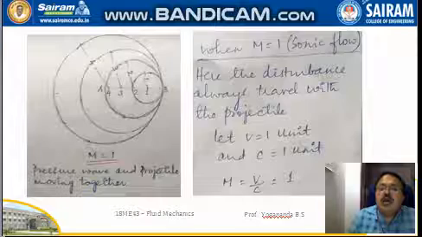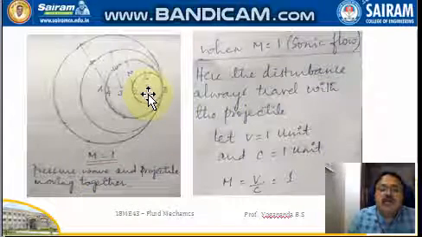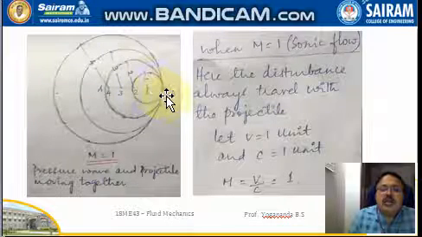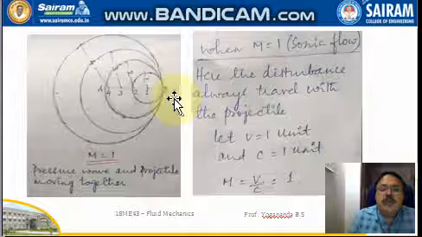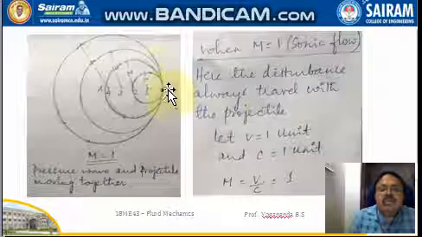Similarly, when you come to the last point, it is just 1 unit behind my point B, the destination point.